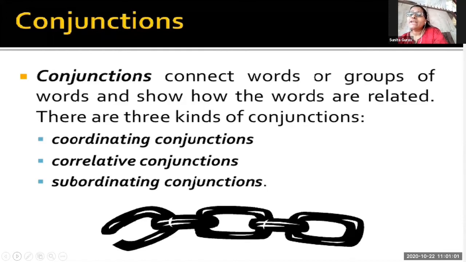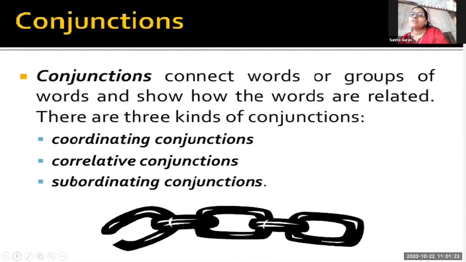They correlate two sentences together. And subordinate means that one sentence is the main sentence and another is the sub sentence. Such conjunctions join these two sentences, main sentence and sub sentence, together, and they give meaning to the sub sentence.